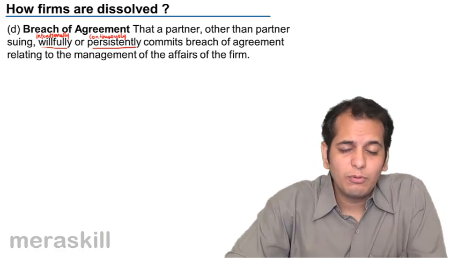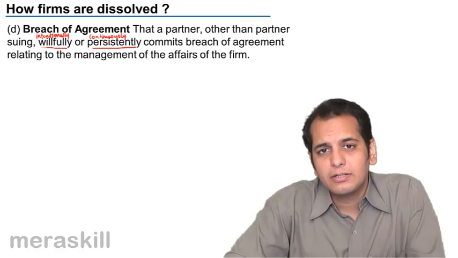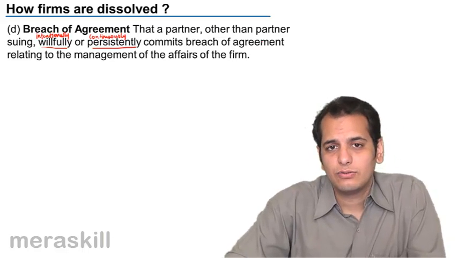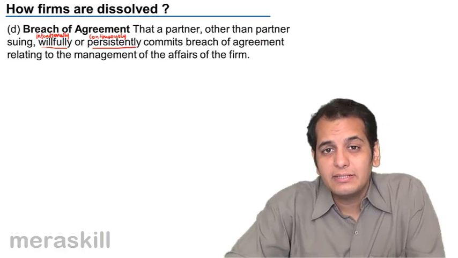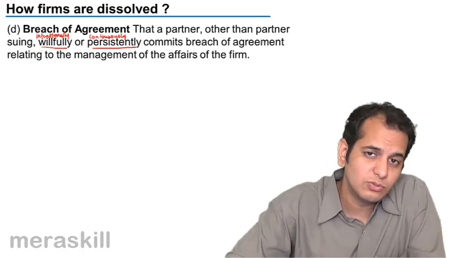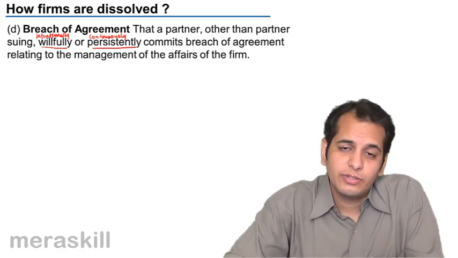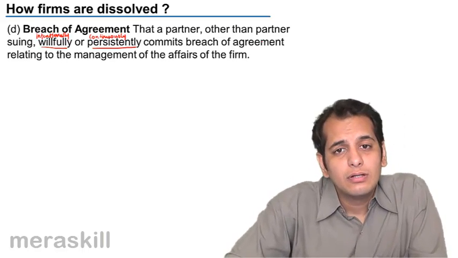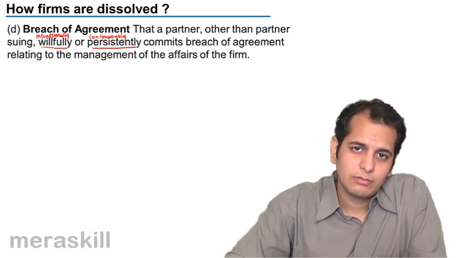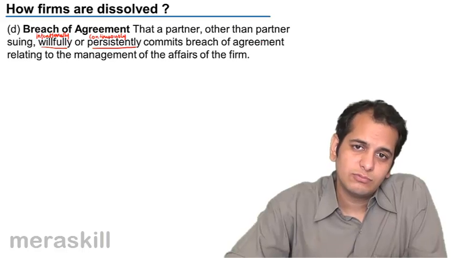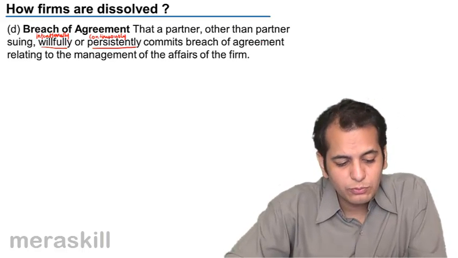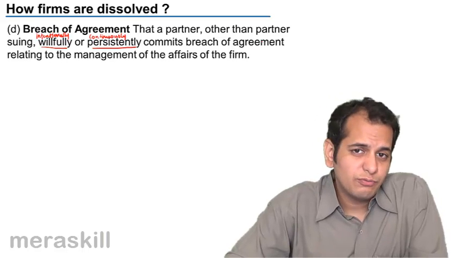Or I'll give you one more example, where one partner was entrusted with sales of the firm. So apart from sales, he is doing purchasing. He is looking after purchases also. He is doing accounts also. He is interfering in all the departments of the firm. Still, the firm may be dissolved because he had the power only to do sales for the firm.